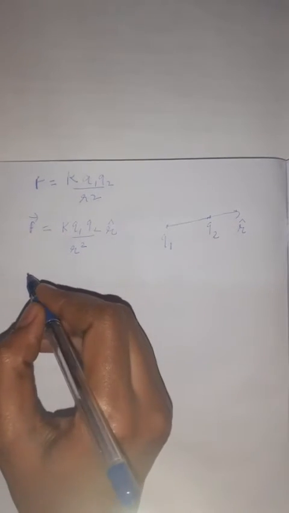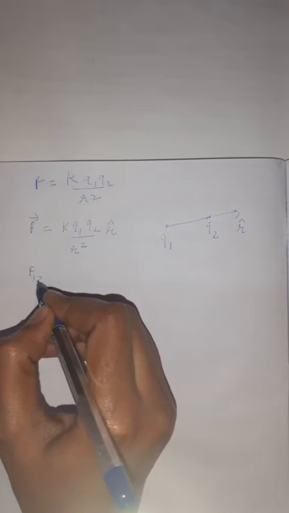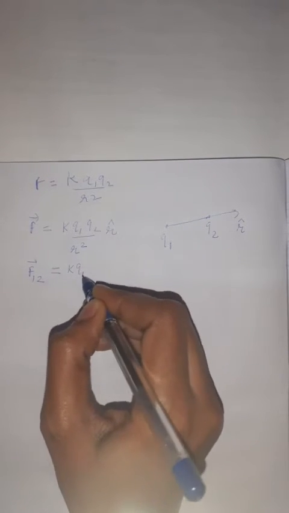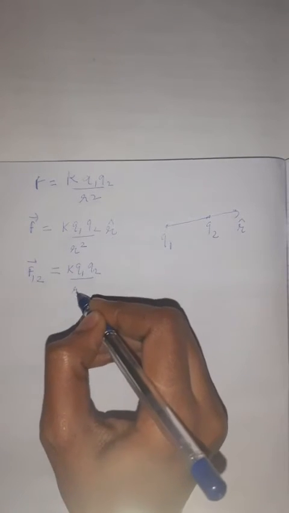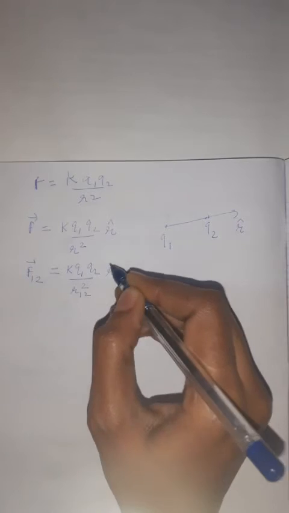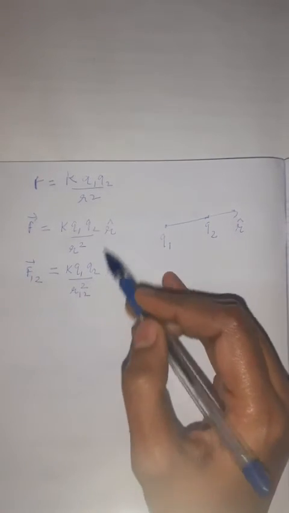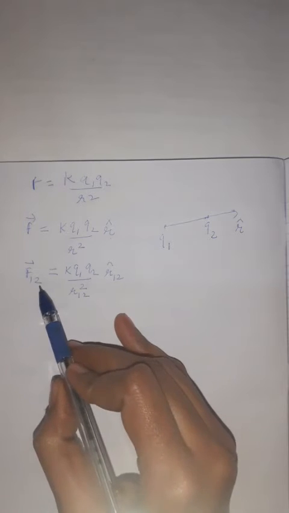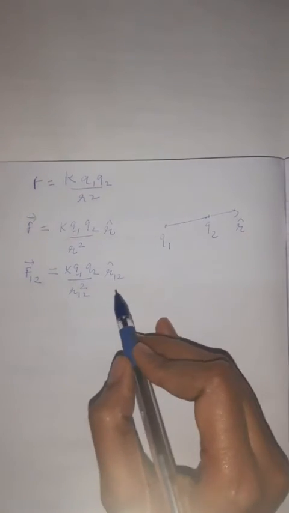We can write it like this also: F12 is equal to K Q1 Q2 upon R12 square and R12 unit vector. This is also the same, but it is specifying the charges 1 and 2. What is R12?